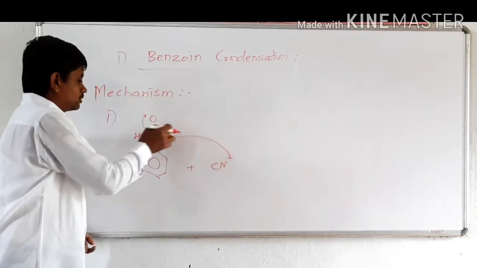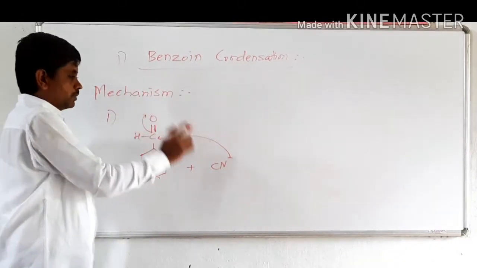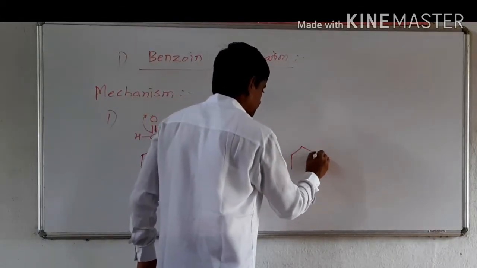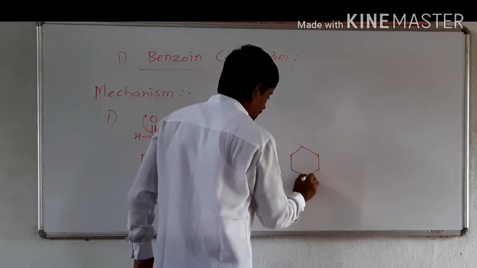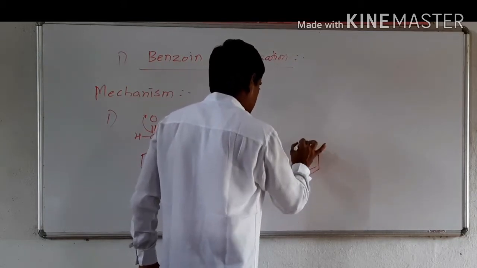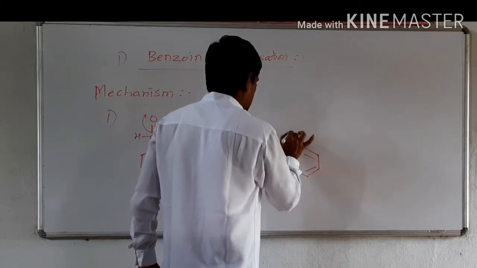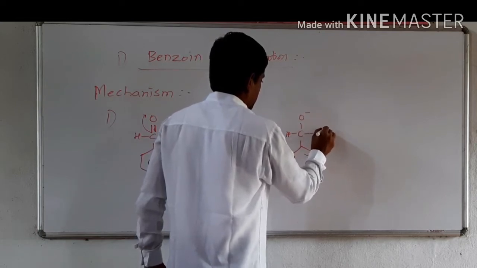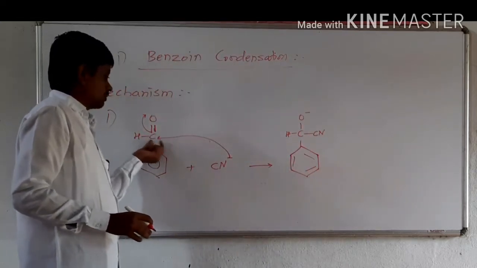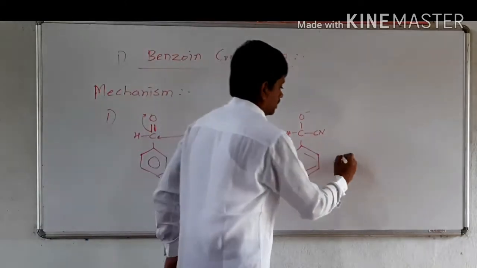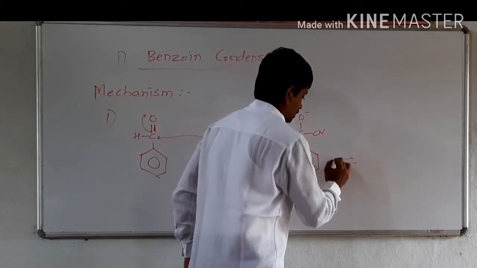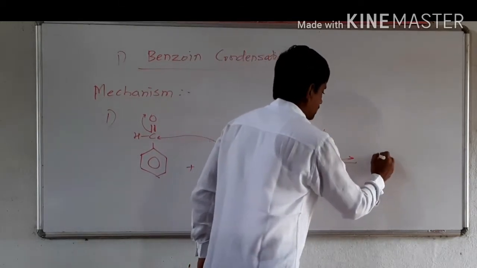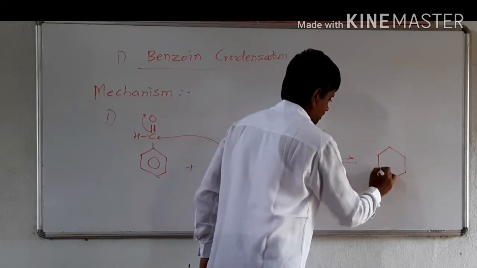So CN minus gives the nucleophilic attack on this carbonyl carbon, and a bond is formed between this carbon and CN. Now the proton gets shifted.